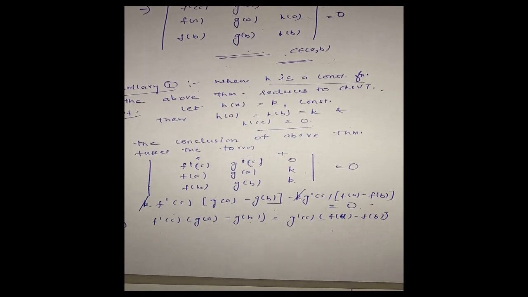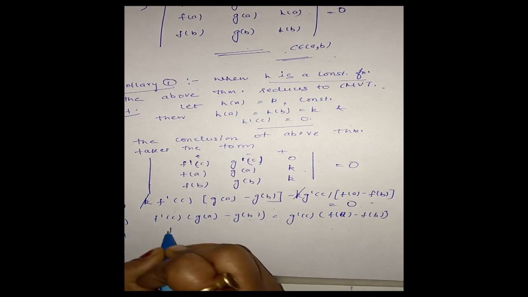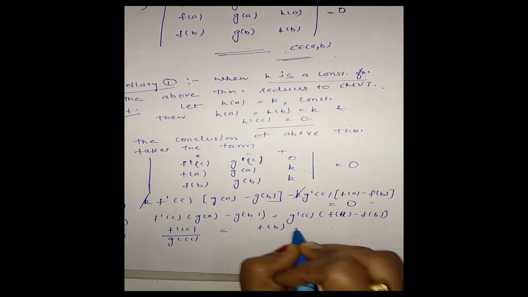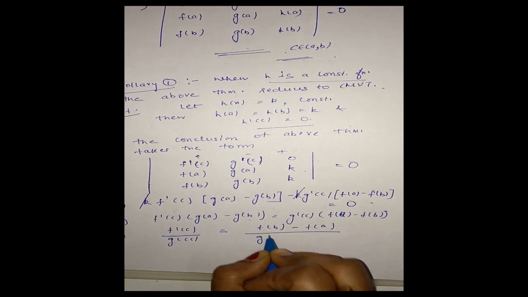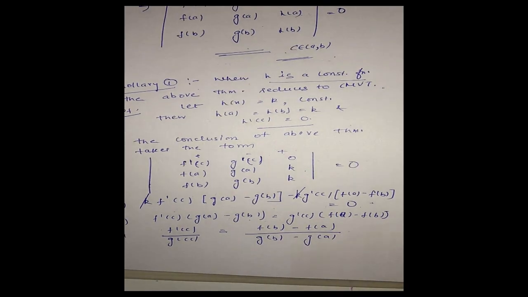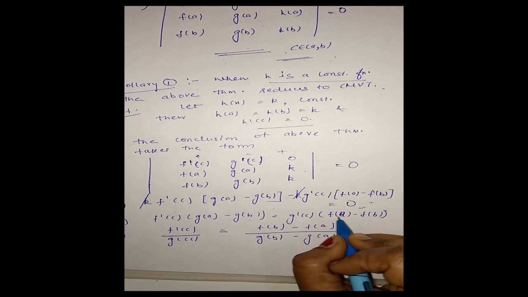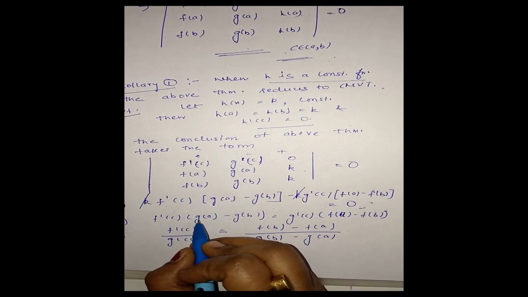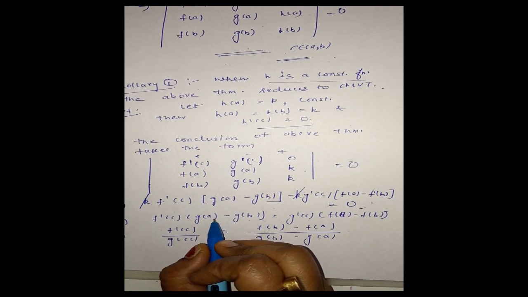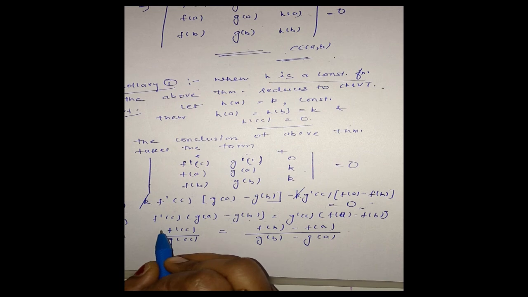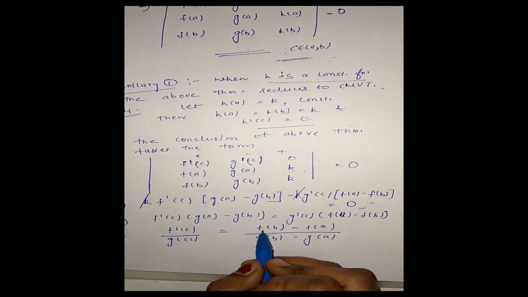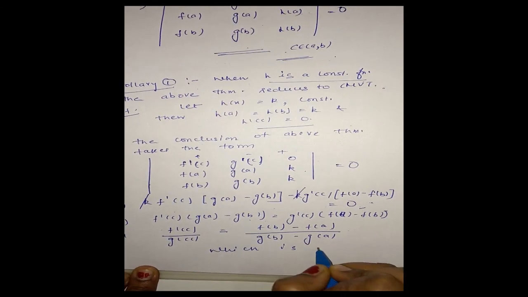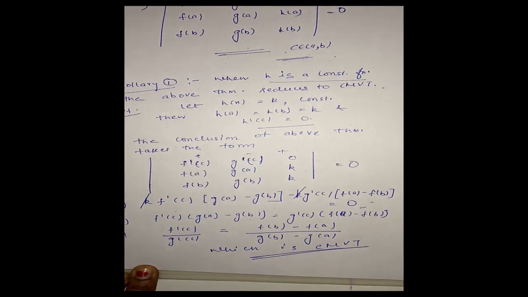Clear? And this is equal to f'(c) by g'(c) is equal to f(b) minus f(a) by g(b) minus g(a). Here also we are replacing, this is equal to minus of f(b) minus f(a), and this is also minus of g(b) minus g(a). Minus minus will get cancelled out, and we are left with f'(c) by g'(c) equal to this. This is nothing but Cauchy's mean value theorem, which is CMVT. Okay, clear?